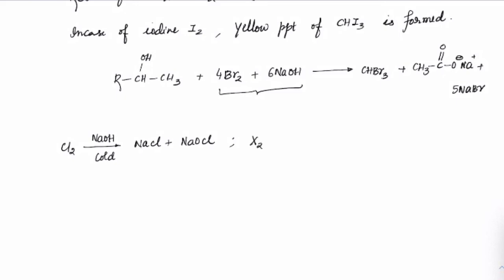So X2 in cold NaOH gives NaX plus NaOX. So sometimes instead of giving X2 in NaOH, the reagent can be given simply as NaOX aqueous, which also means sufficient halide will be present to give an iodoform reaction, haloform reaction.